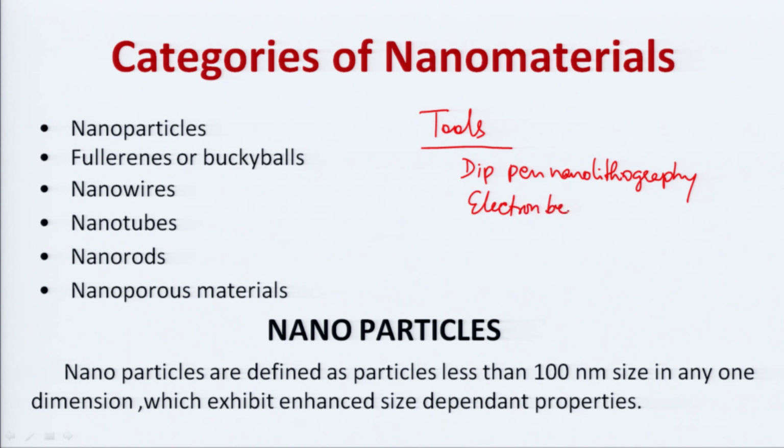Electron beam lithography can also be used to prepare nanoparticles. Okay. Now these are some of the methods using which nanoparticles are prepared.